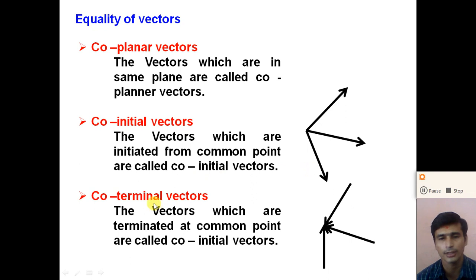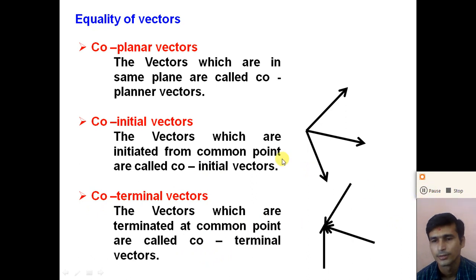And the third, the last one, is the co-terminal vector. The vectors which are terminated at a common point are considered co-terminal vectors. So dear student, understand all the types of vectors: equal vectors, parallel vectors, negative vectors, anti-parallel vectors, non-parallel vectors, coplanar vectors, co-initial vectors and co-terminal vectors, right?